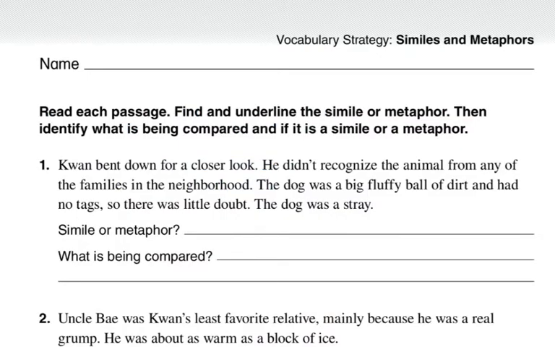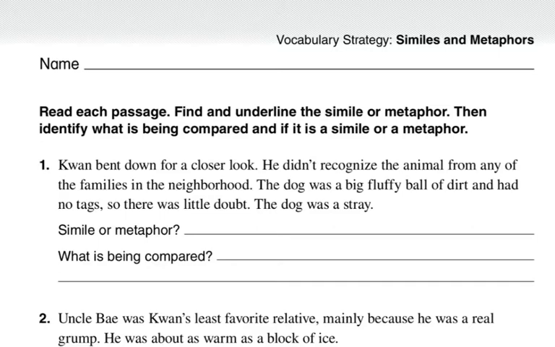Okay, so these are passages or parts of the text we read in the other lesson, which was on the Quan story, which I believe was called A Stray Dog or The Stray Dog. It says here, read each passage, find and underline the simile or metaphor, then identify what is being compared and if it is a simile or a metaphor. So let's look at number 1. Quan bent down for a closer look. He didn't recognize the animal from any of the families in the neighborhood. The dog was a big, fluffy ball of dirt and had no tags, so there was little doubt. The dog was a stray.